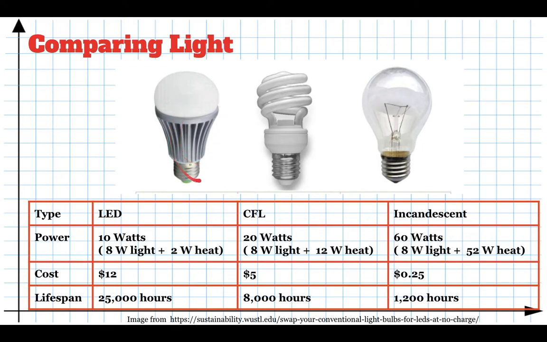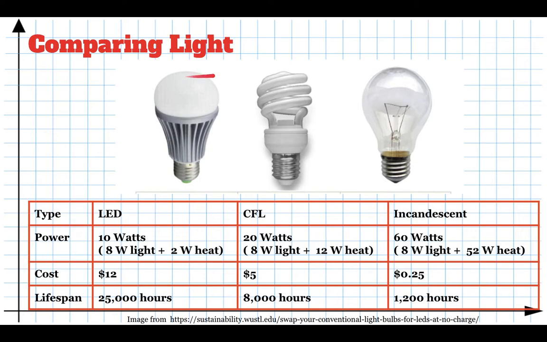The problem with these, of course, is they cost a little more. So these are like $12. These cost like $5, and these are 25 cents. These guys are really cheap, but they also don't last very long. You can see they only last about 1,200 hours, whereas the LEDs last a long, long time. So there's a trade-off there, but obviously these are more efficient, and most of the lights nowadays that are installed are LEDs just because they're so much more efficient and they don't produce a whole bunch of heat. It's not bad to have heat produced by a light bulb if it's the winter time, but in the summertime, if you produce extra heat from your light bulbs, you also have to run the air conditioner more.